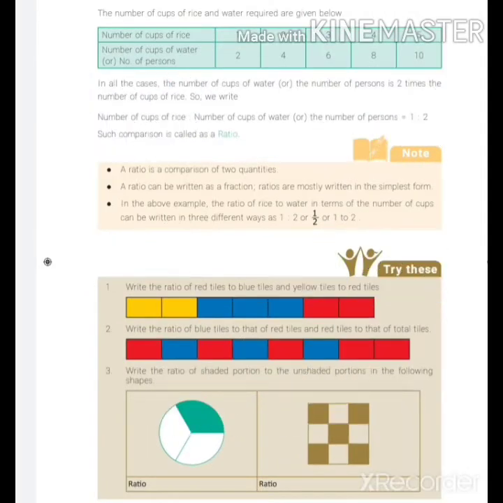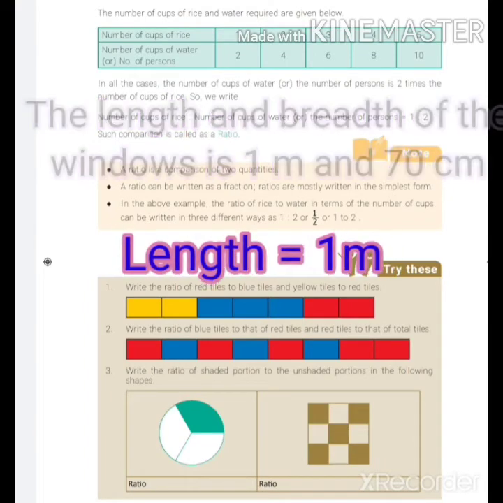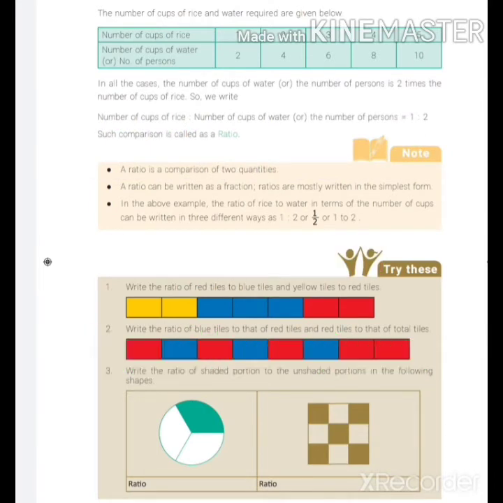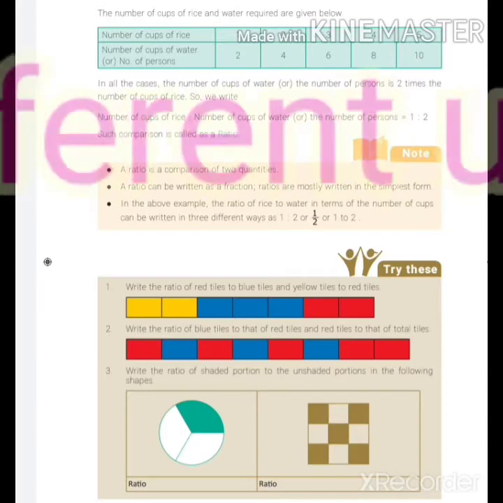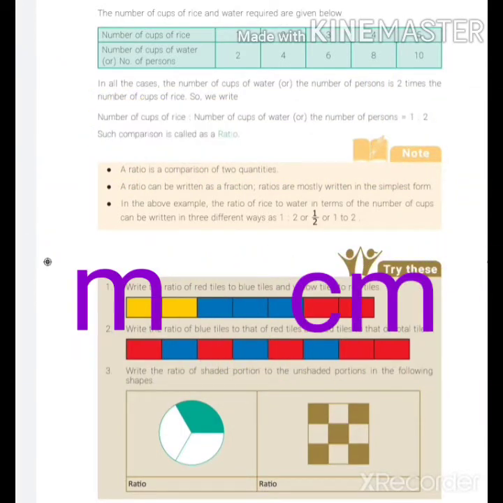Next, let me see another example for comparison of ratios. The length and breadth of a window are 1 meter and 70 centimeter respectively. The length of a window is 1 meter and breadth of a window is 70 centimeter. Here the comparison is in different units. So we are going to convert the units to the same.